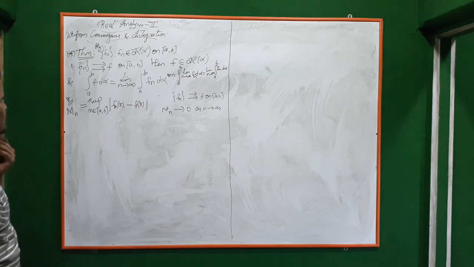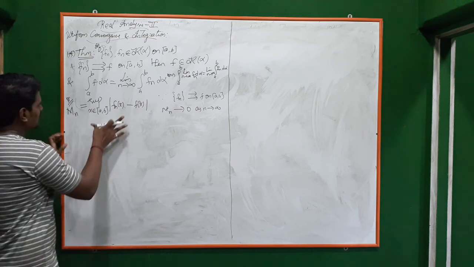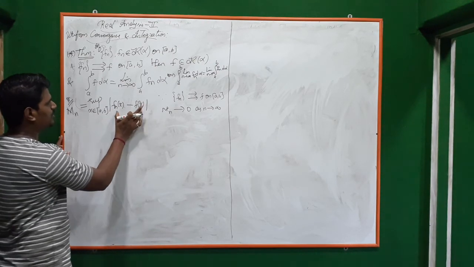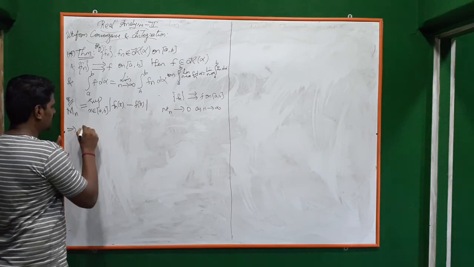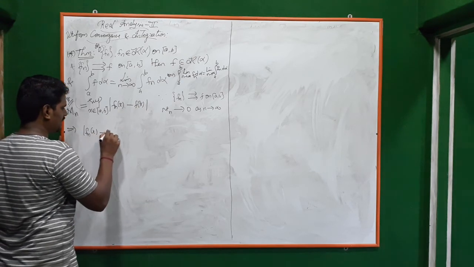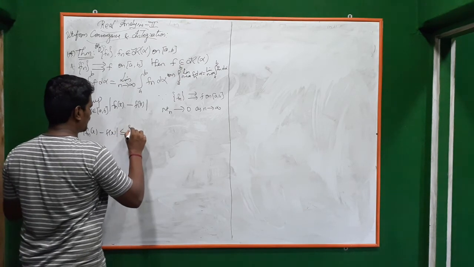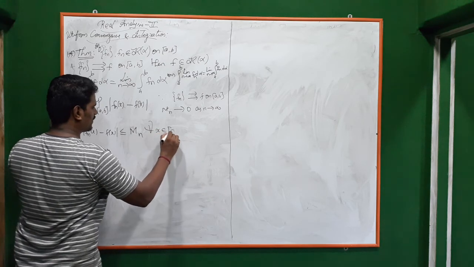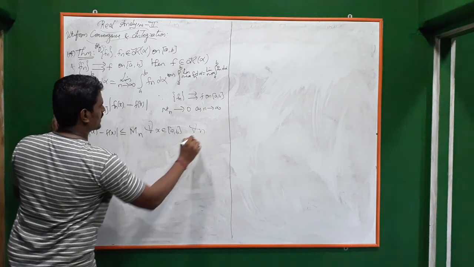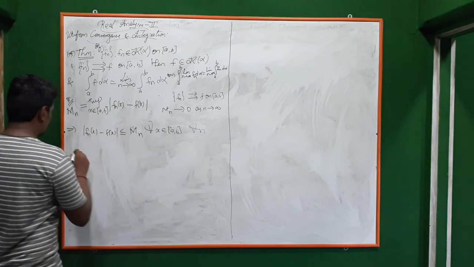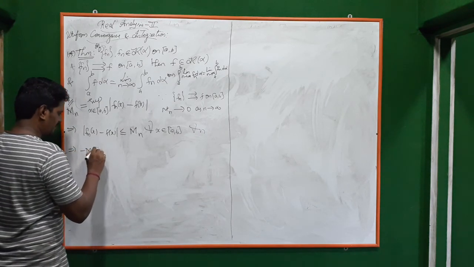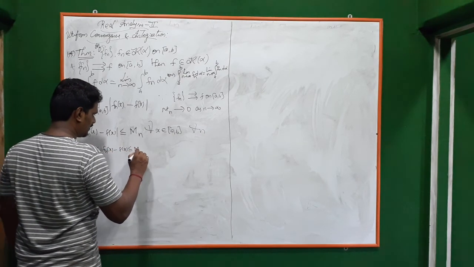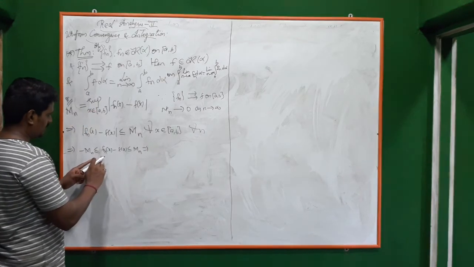Now we have to get the relation between these. Since Mn is the supremum, and the supremum is always greater than or equal to each of those elements, we have mod fn of x minus f of x less than or equal to Mn, for any x in [a, b] and for any n. This can be written as minus Mn less than or equal to fn of x minus f of x less than or equal to Mn.